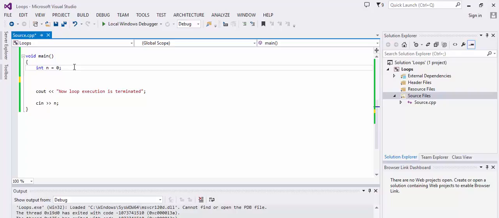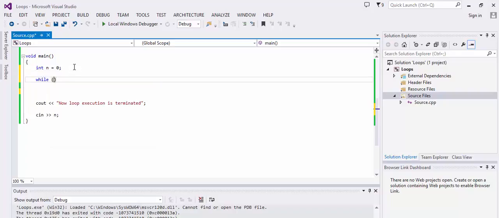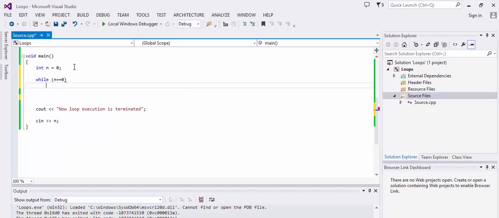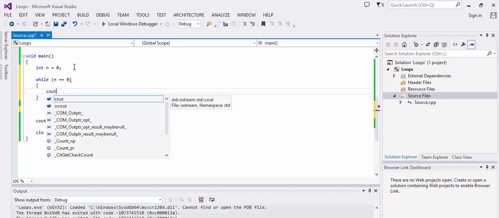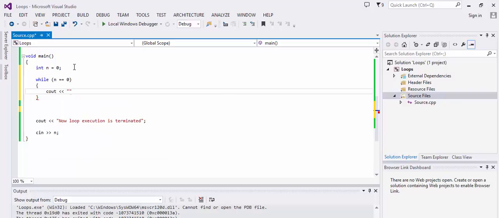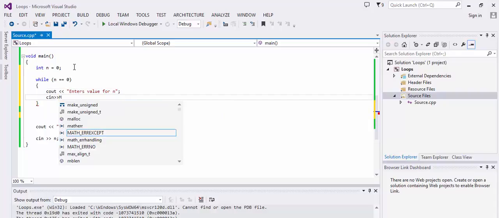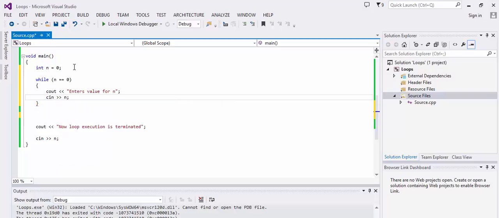Let's take a simple example: while n is equal to 0, continue taking the input for n. Enter value for n, or cin n. Now if the user keeps entering the value of n equal to 0, this loop will continue to iterate. Now if the value entered is other than 0, then this loop execution will terminate.